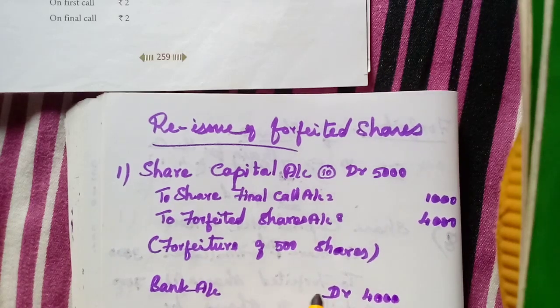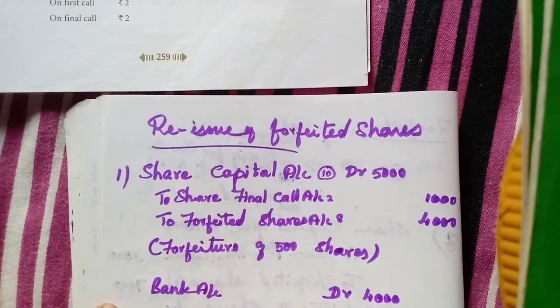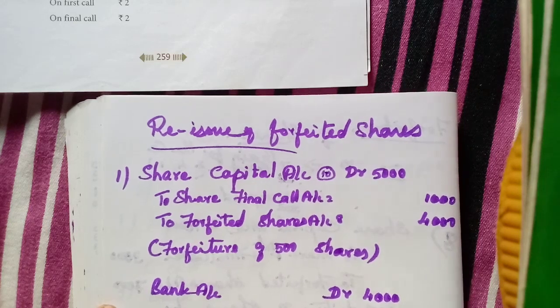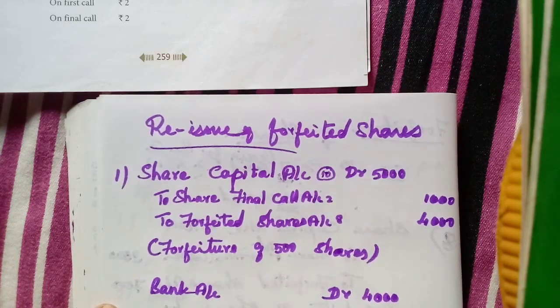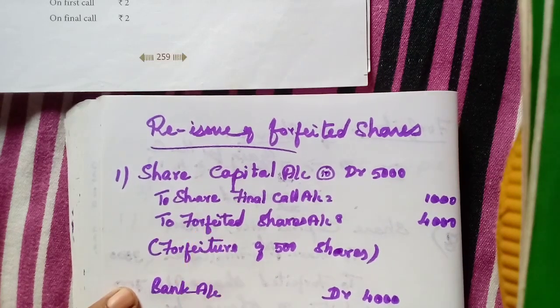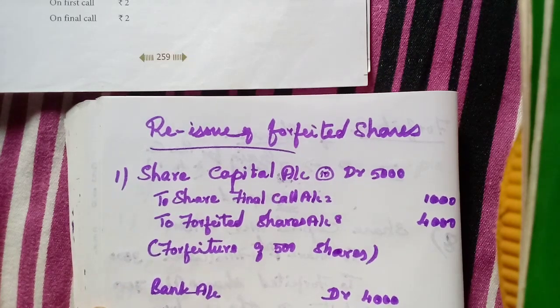Then this loss: we need to credit share capital account, which should be credited with this 10 rupees, 5,000. So here this account should be debited, the loss on reissue of shares. Forfeited shares account, 1,000.